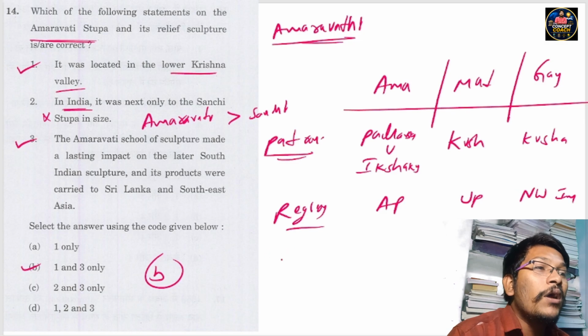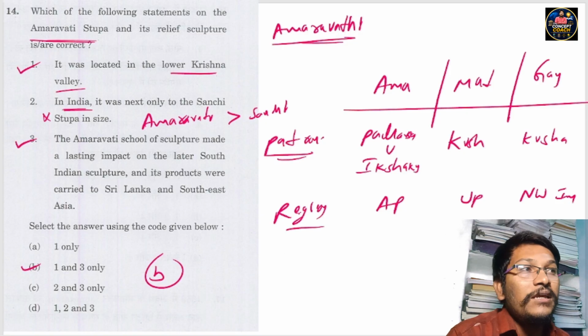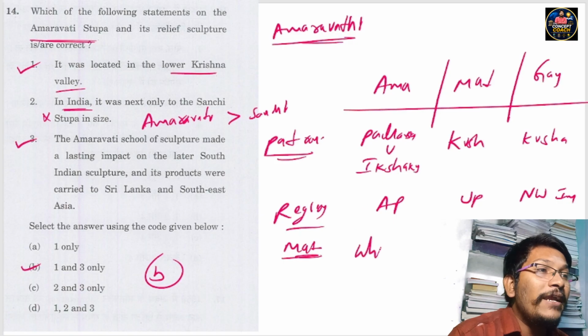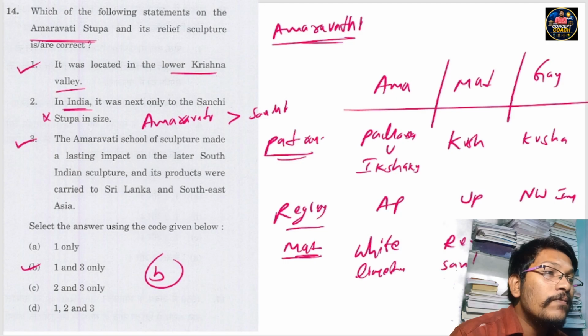And coming to the materials, Amaravati is made from white limestone, Mathura is made from red sandstone, and Gandhara is made from gray schist.